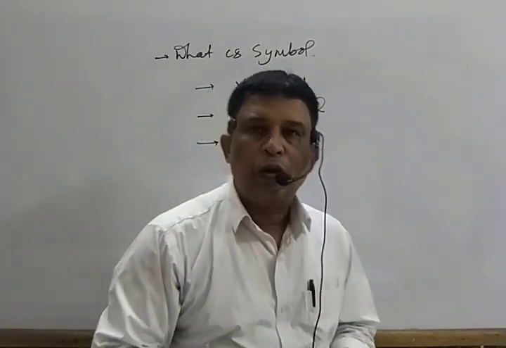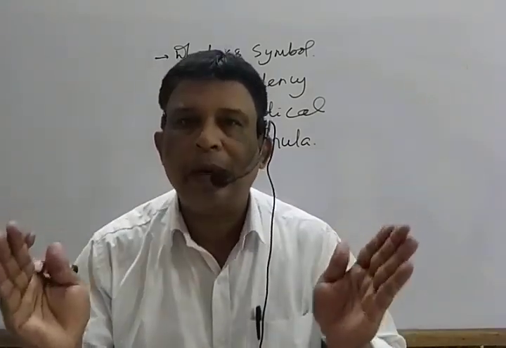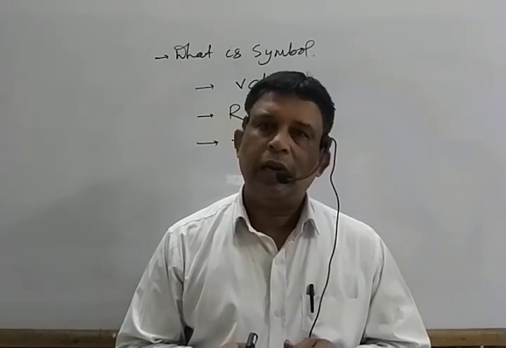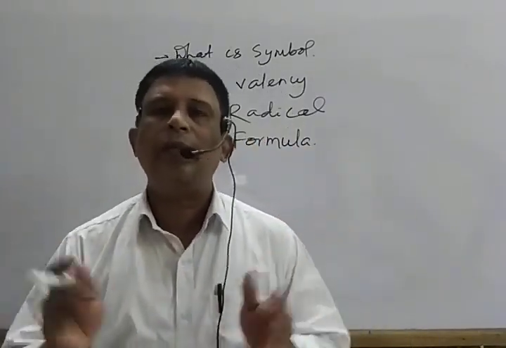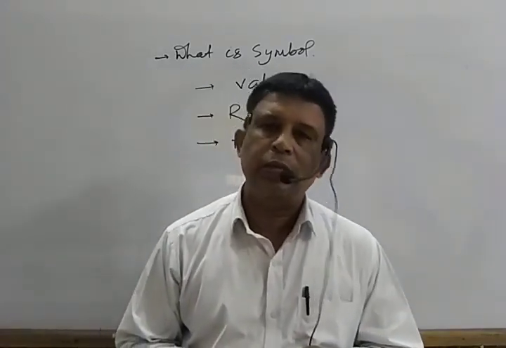First one is, what do you mean by symbol? It is nothing but the shorthand representation for a long name. I repeat again, the shorthand representation, instead of the full name, of an element or a compound is known as the symbol.